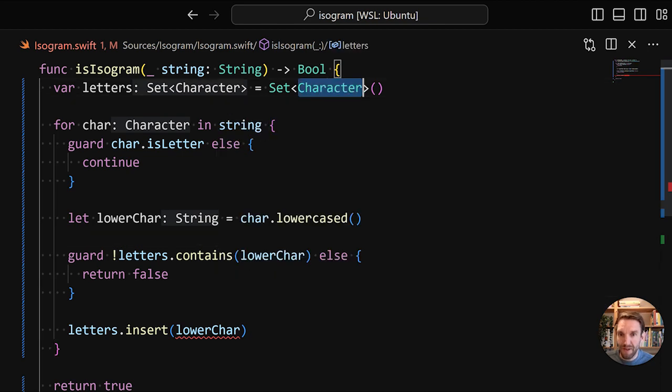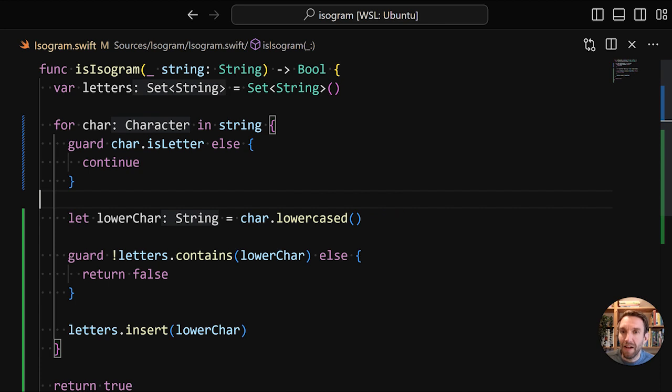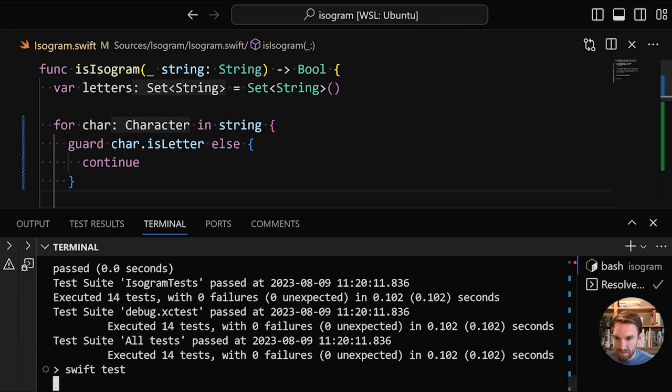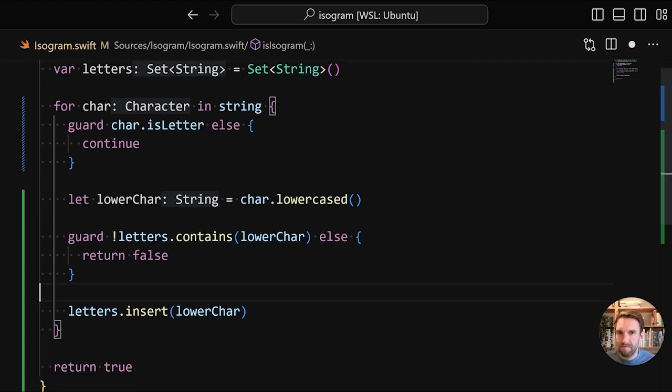So instead of having a set of characters, we have to convert it to a set of strings. And this is again a demonstration of how working with Unicode strings can be slightly counterintuitive, because you maybe expect that lowercasing a character would just give you another character. But in this case, it gives you a string, because Unicode lowercasing could result in multiple characters. So run it again, and it passes all the tests.